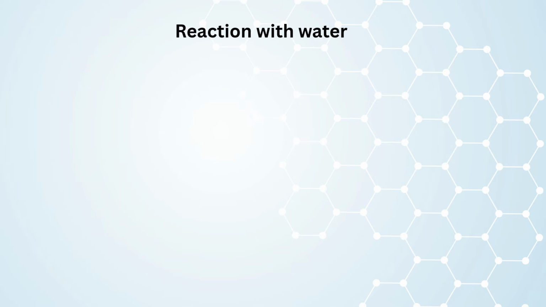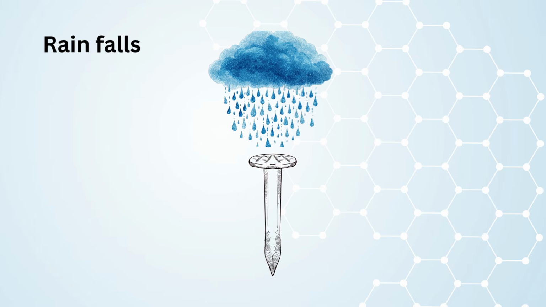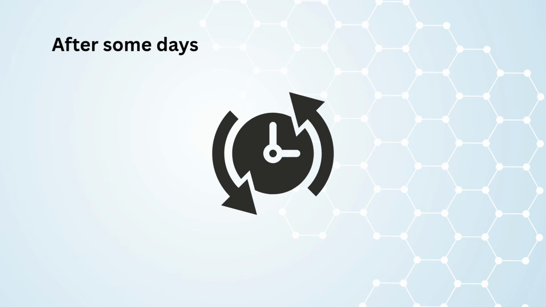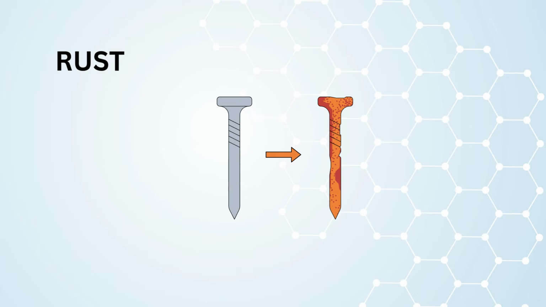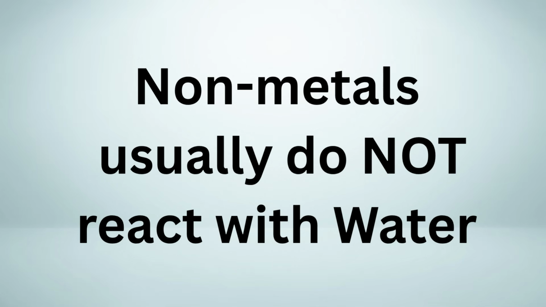Reaction with water. Iron is a metal that reacts with oxygen and water to form a reddish-brown substance called rust. Let's see. Non-metals usually do not react with water.